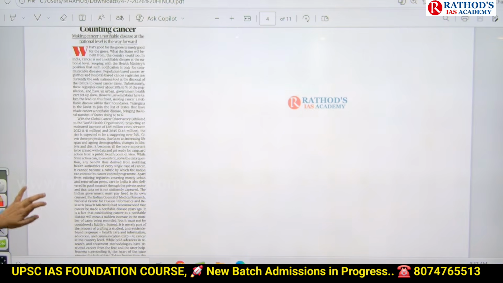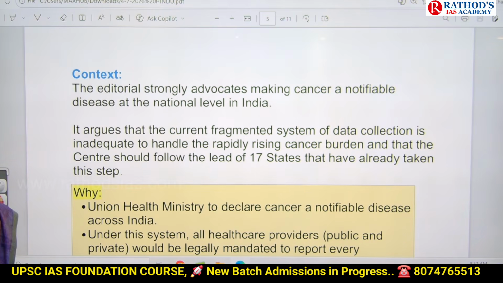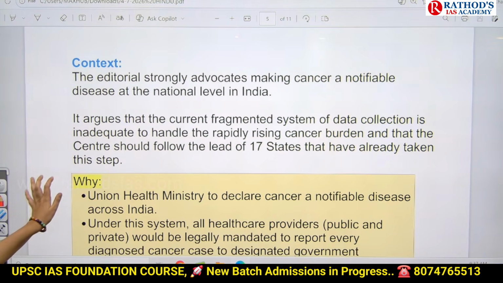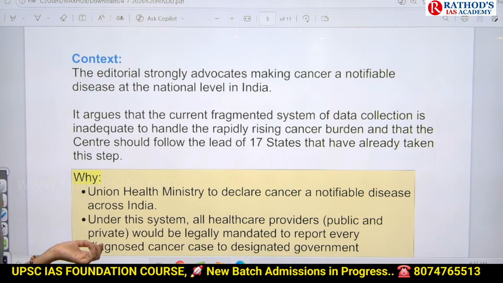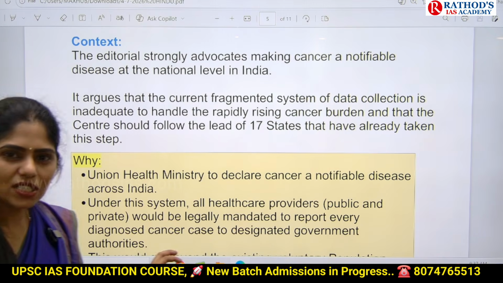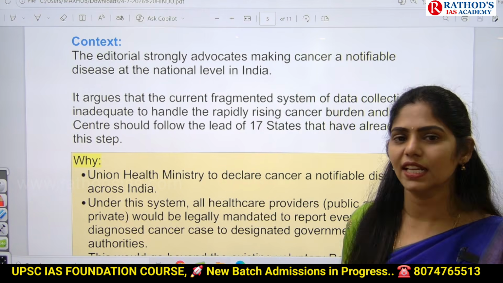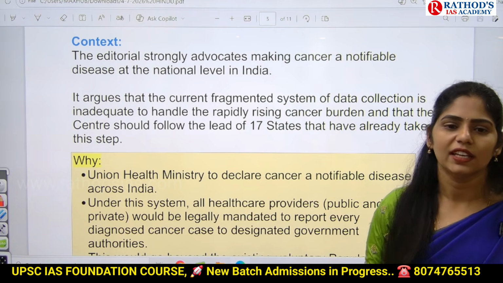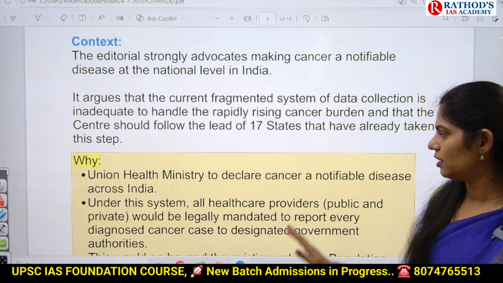Okay, now let us see this article. It gave lots of data. Here this article is saying that we have to make cancer a notified disease at the national level. Then we can fight against this cancer, because nowadays there is an increased cancer burden in our country. Already 17 states in our country have notified cancer as a notifiable disease, but not all the states.